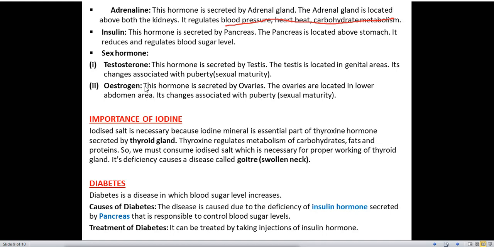Estrogen. This hormone is secreted by the ovaries. The ovaries are located in the lower abdomen area. It brings changes associated with puberty, sexual maturation. So both of these hormones are secreted during puberty age. Testosterone is present in males. Estrogen is present in females.